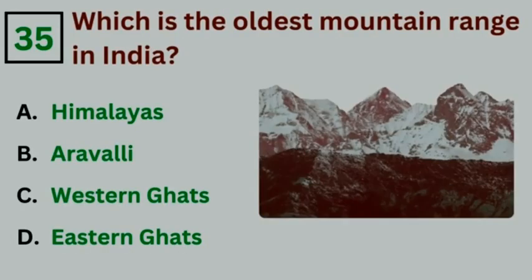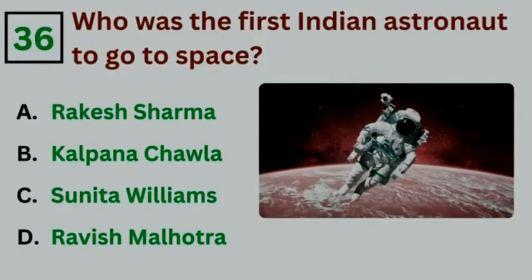Which is the oldest mountain range in India? Answer option B, Aravalli. Who was the first Indian astronaut to go to space? Answer option A, Rakesh Sharma.